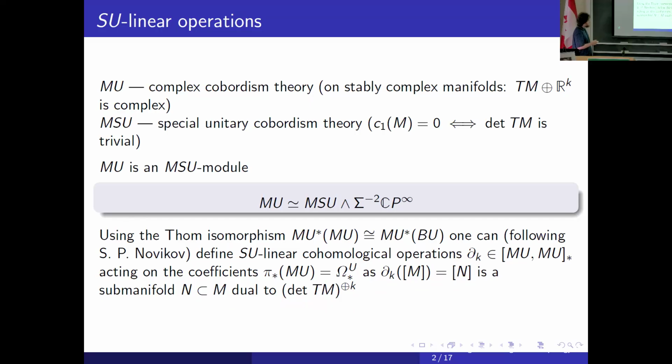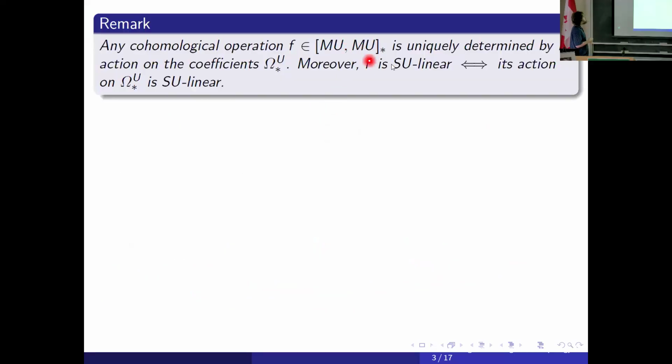Maybe you can ask why we are interested in the action on the homotopy groups. It's because any cohomological operation is uniquely determined by its action on coefficients for complex cobordism. So the complex cobordism operations algebra acts faithfully on coefficient groups, and moreover, an operation is SU-linear if and only if its action is SU-linear on coefficients. So we do not lose a lot of information if we restrict our attention to the action on homotopy groups.